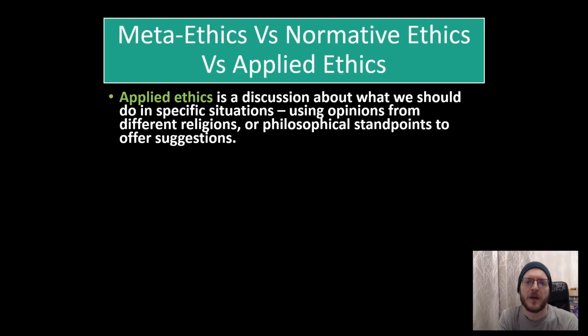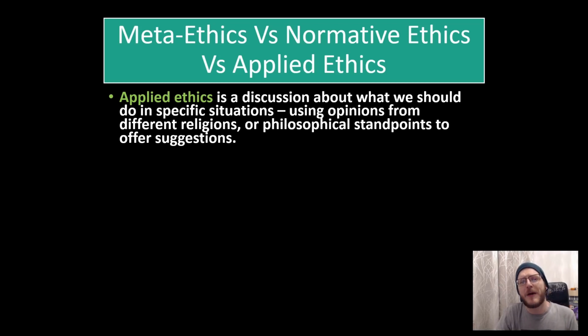So to understand where meta-ethics fits into the wider ethics topic, it's worth recapping some of the other things that we've looked at this year. And in doing so, we can perhaps see that ethics as a whole can be broken down into three separate tiers. On the base level, we have something called applied ethics. Now, this is something that we've recently looked at at A-level, but it's something that if you did RS at GCSE, you will have discussed a lot. It's a discussion about what we should do in specific situations.